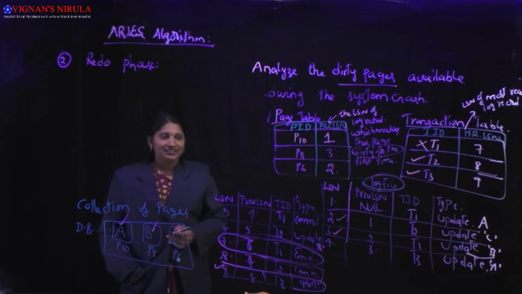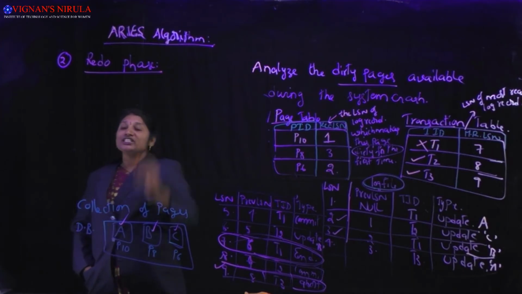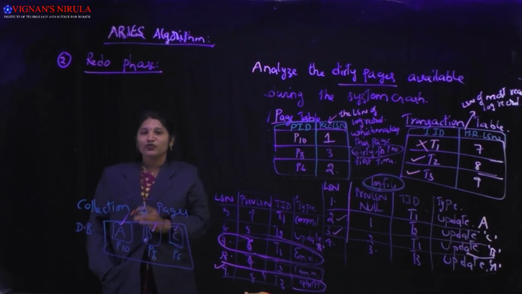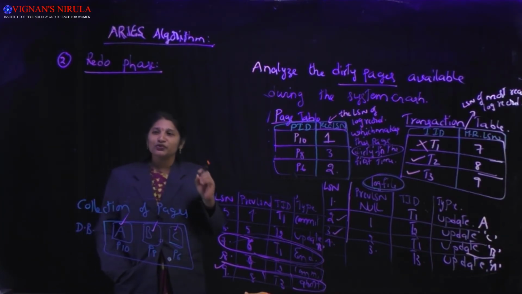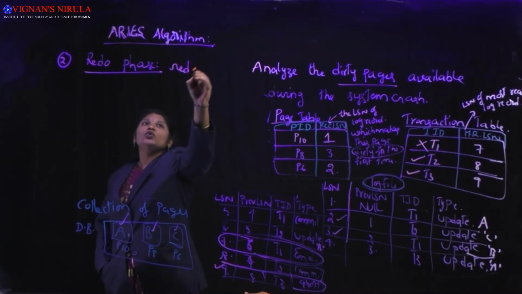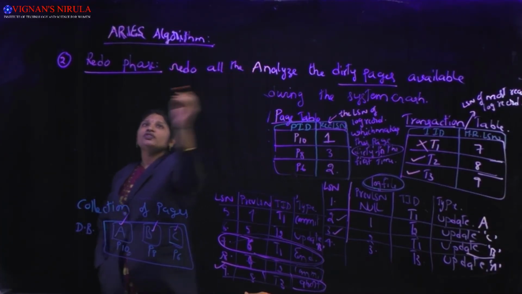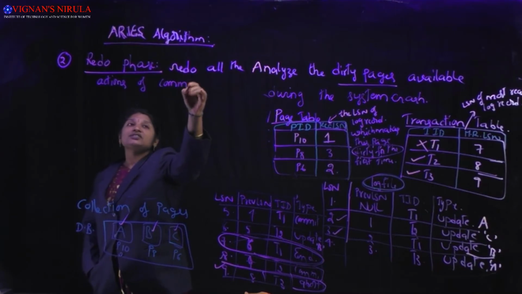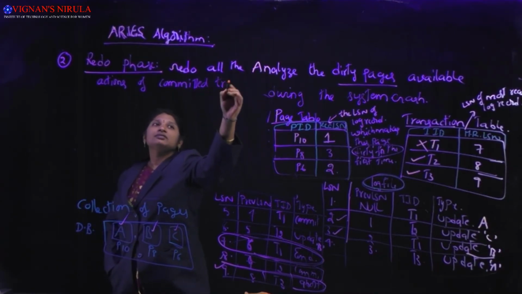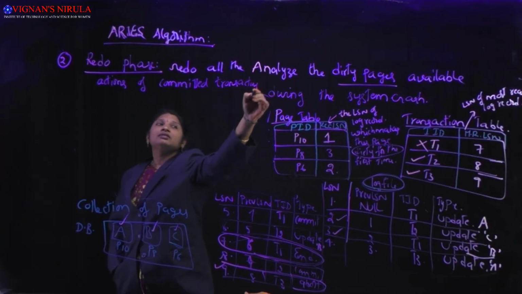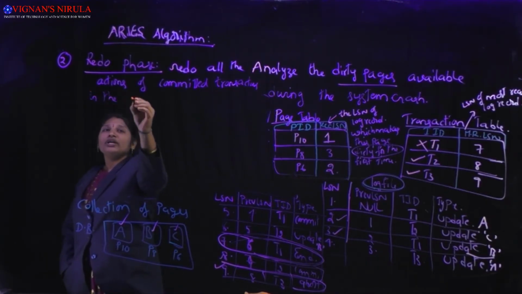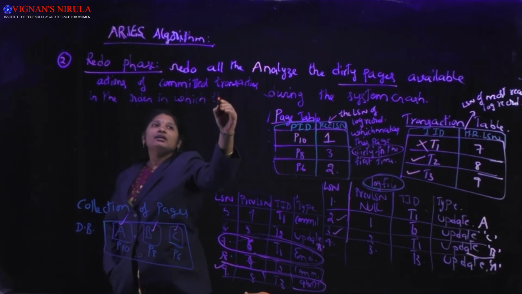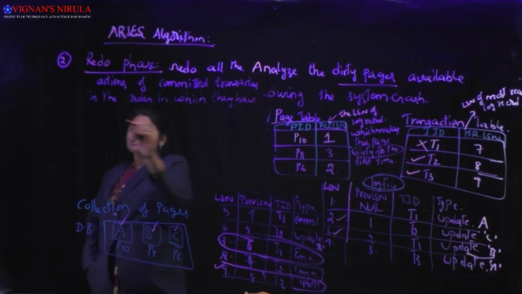Okay, now we will see the second phase of your ARIES algorithm. The second phase of the ARIES algorithm is the redo phase. As its name indicates, in the redo phase we will redo all the actions of committed transactions in the order in which they were originally recorded.